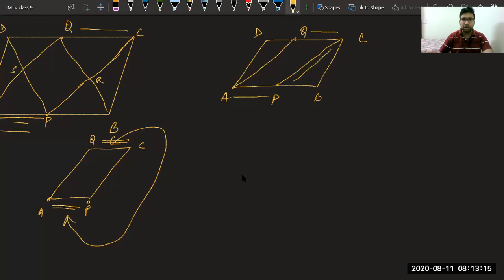APCQ a parallelogram. To prove this a parallelogram, I saw two things. First is AB is parallel to CD. It was given to me because ABCD is a parallelogram. If complete AB is parallel to complete CD, we can say the half is also parallel, which is AP parallel to QC.